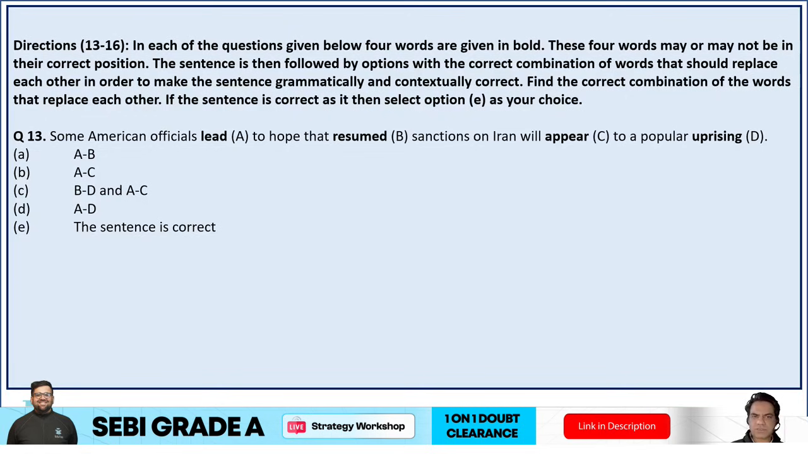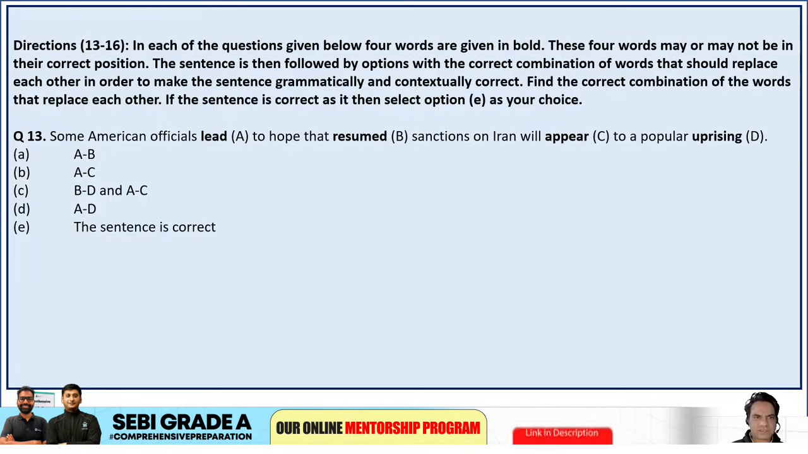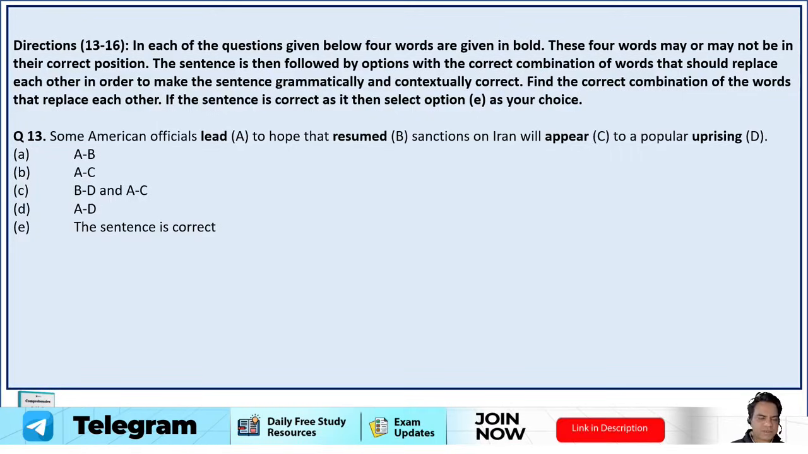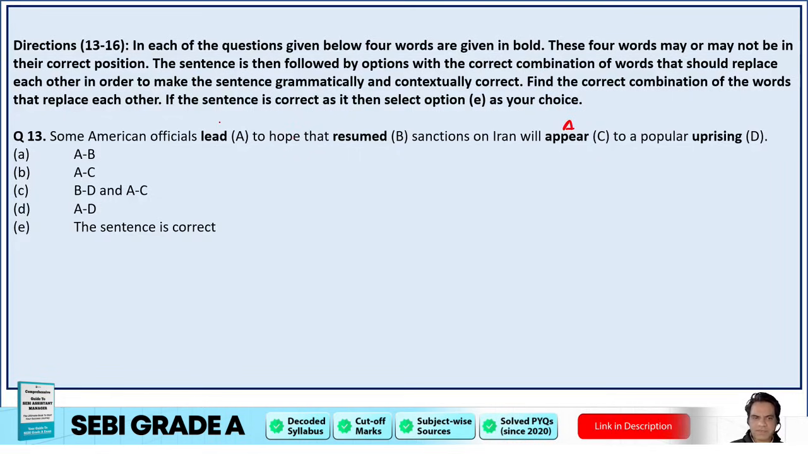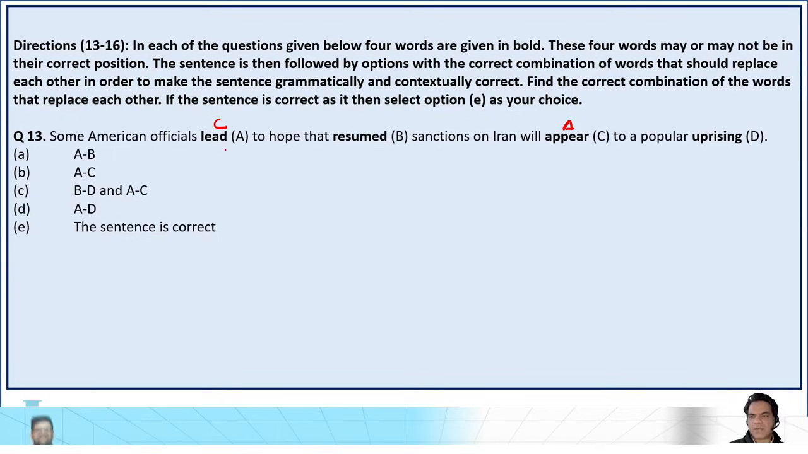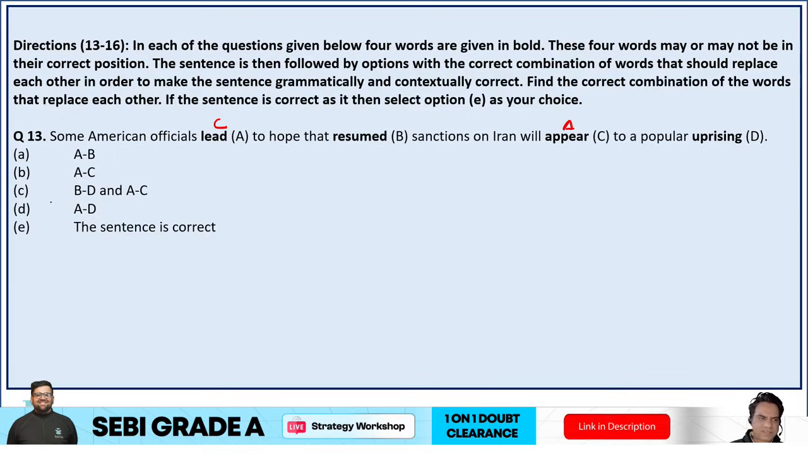In each of the questions given below, 4 words are given in bold. These 4 words may or may not be in their correct position. The sentence is then followed by options with the correct combination of words that should replace each other. So word reshuffle. Some American officials lead to hope that resumed sanctions on Iran will appear to popular uprising. So lead to hope or appear to hope. It should be: appear to hope that resumed sanctions on Iran will lead to a popular uprising. So only A with C. Option B is your correct answer.